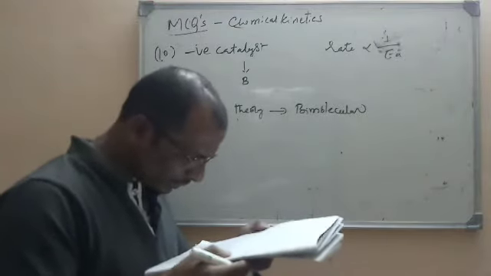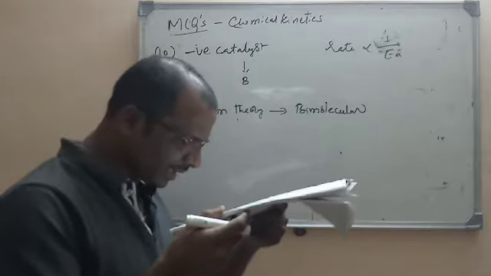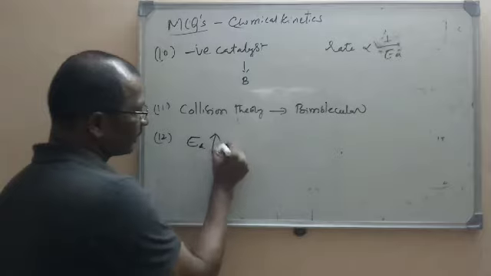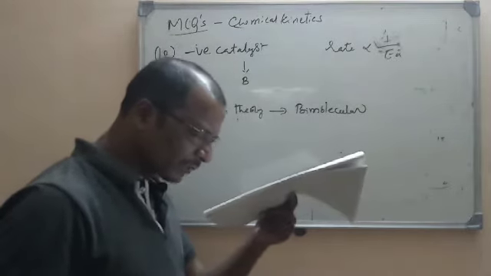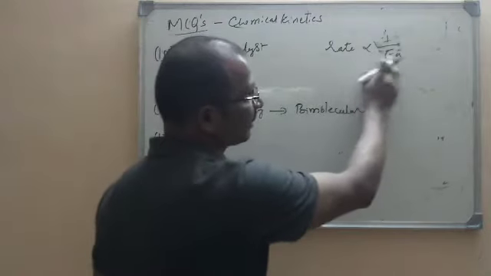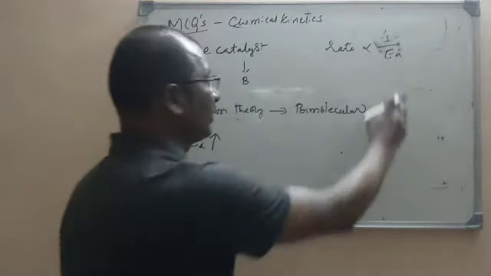Question number 12. The reactions that have high activation energy are. So if the activation energy is high, the reactions are slow, fast, instantaneous, spontaneous. Just now we had discussed it. Rate will be inversely proportional to the activation energy.